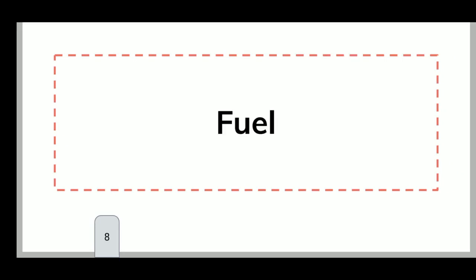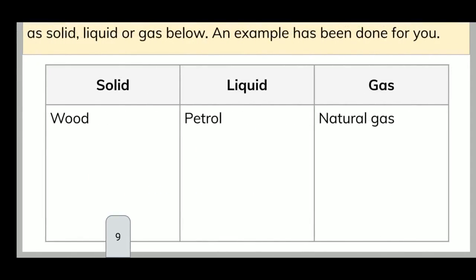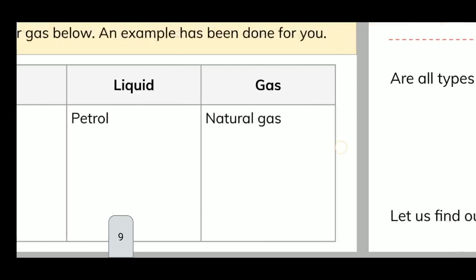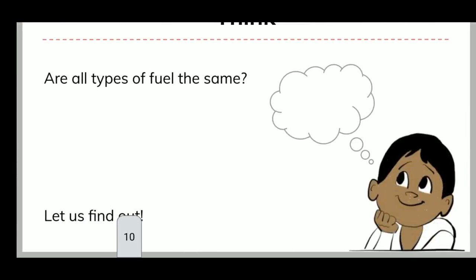Now fuel can be of three types. It may be solid, liquid, or gas. For example, solid, wood; liquid, petrol; gas, natural gas. Now all these solid, liquid, or gas, are they the same? Do you think so? Yes, let us find out.